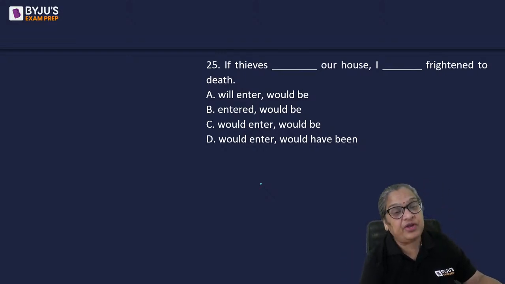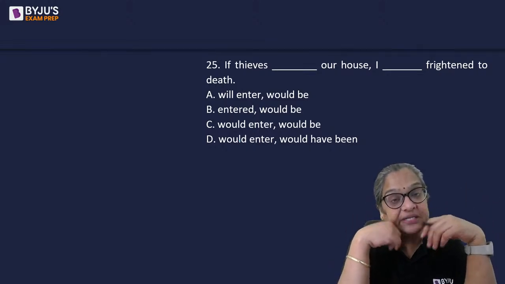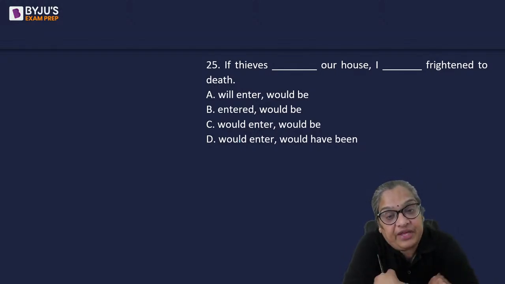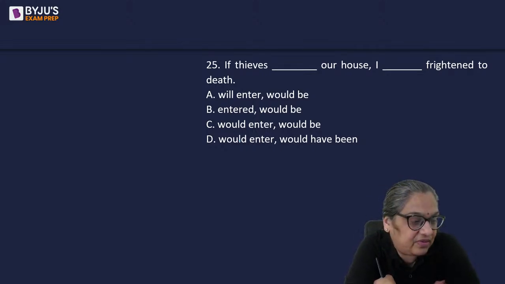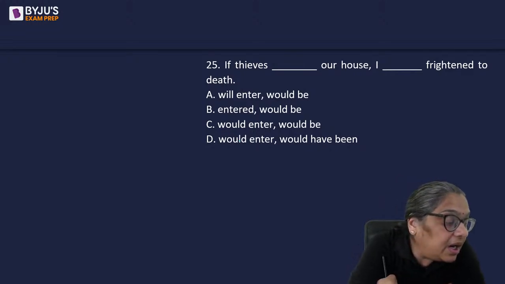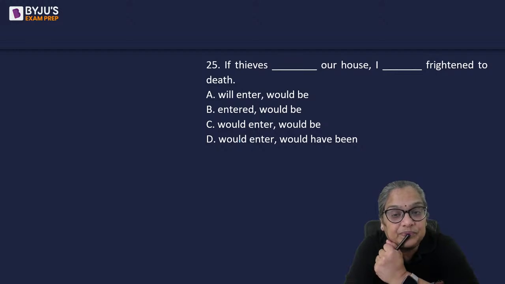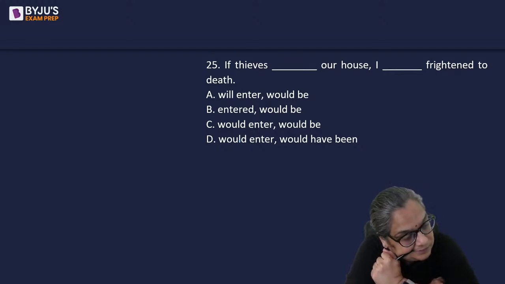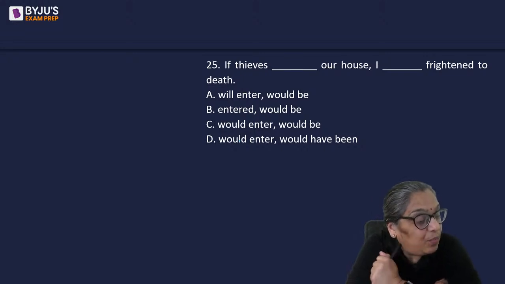Conditional sentence. Whenever you get questions on tenses, you have a question on a tense or you have a question on conditional sentences. So which one is correct? If thieves will enter our house, I would be frightened to death. If thieves entered our house, I would be frightened to death. If thieves would enter our house, I would be frightened to death. Or if thieves would enter our house, I would have been. 25. So far, I'm getting two kinds of answers, B and C. 50-50. More C's now, suddenly.